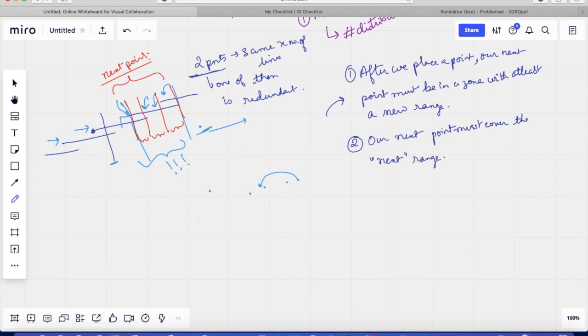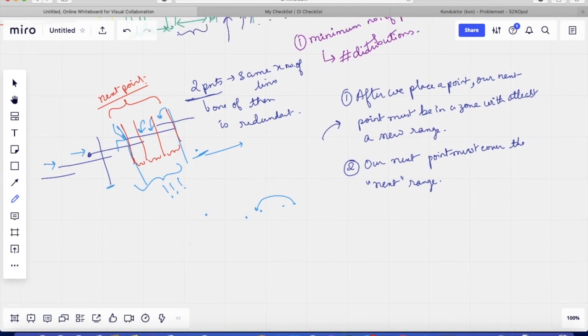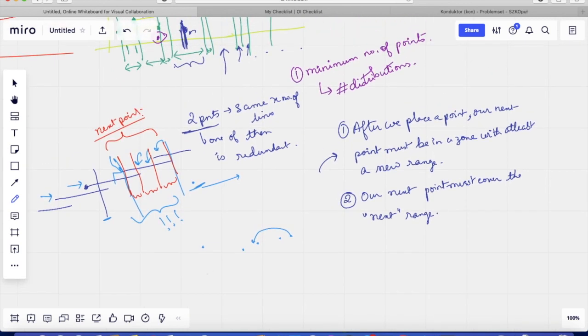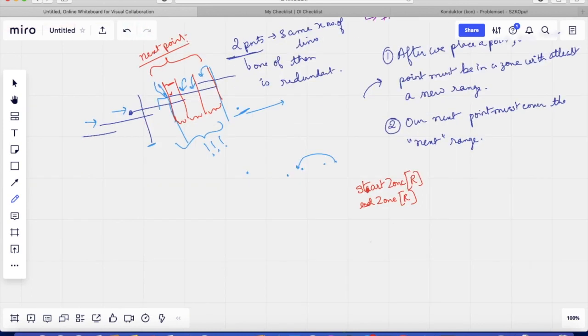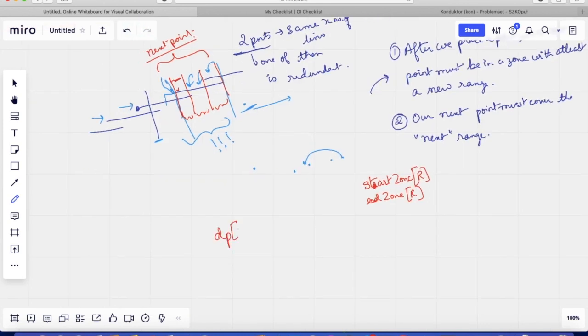From these two observations, we can make the following DP. For now, let's just look at what is the minimum number of points that we can place to ensure that we cover all the ranges. We will extend that same DP for calculating the number of such distributions. Let's say the zone where a particular range starts is denoted by start zone of a particular range R, and similarly the last zone where it ends is given by end zone.